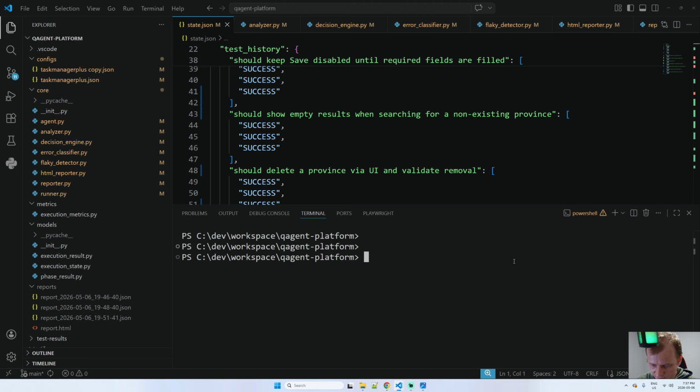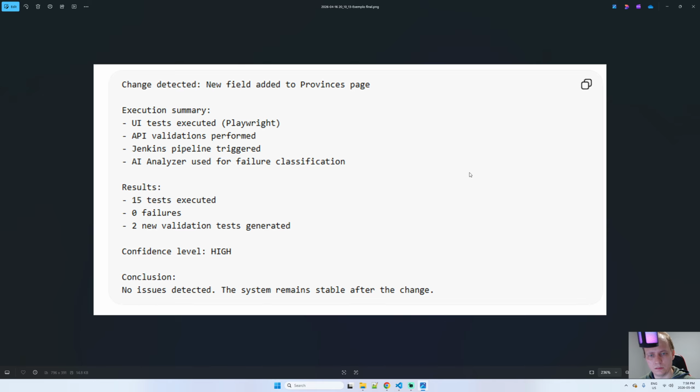And then I will press enter, and my project will analyze different scenarios like API, front end, and the requests, and provide me a report like this. My project could detect that a new field was added.